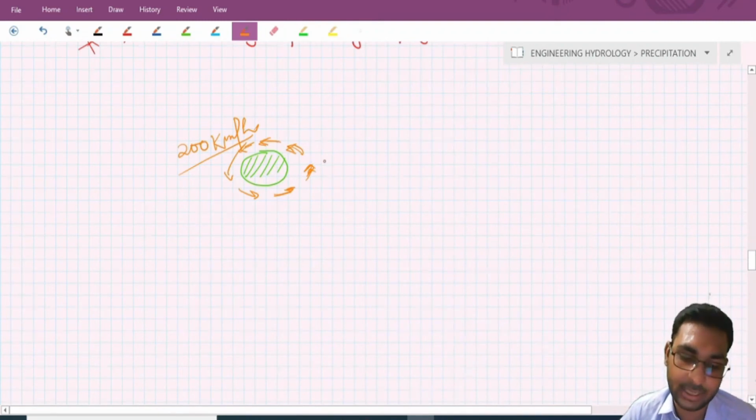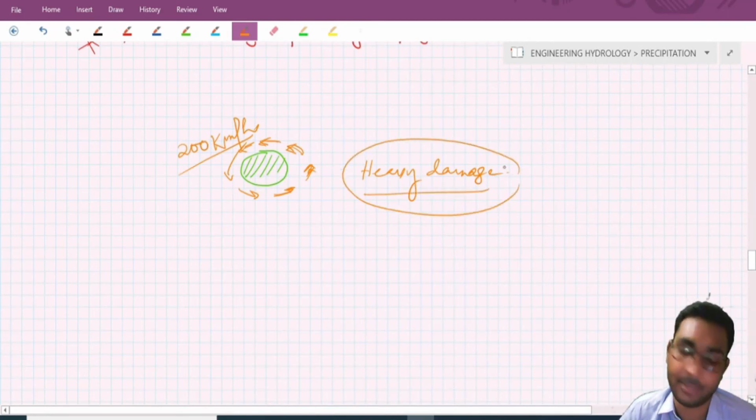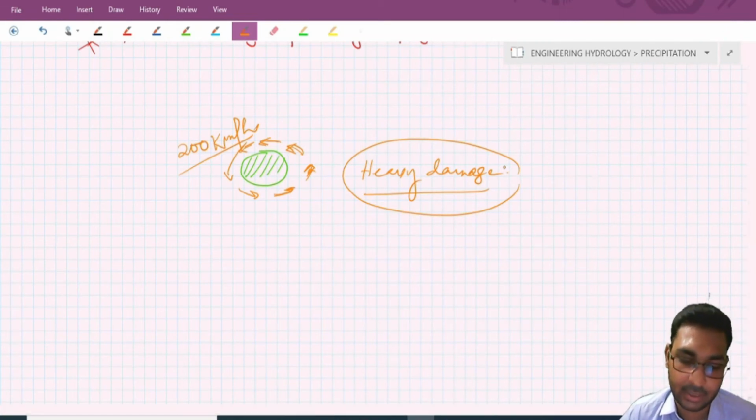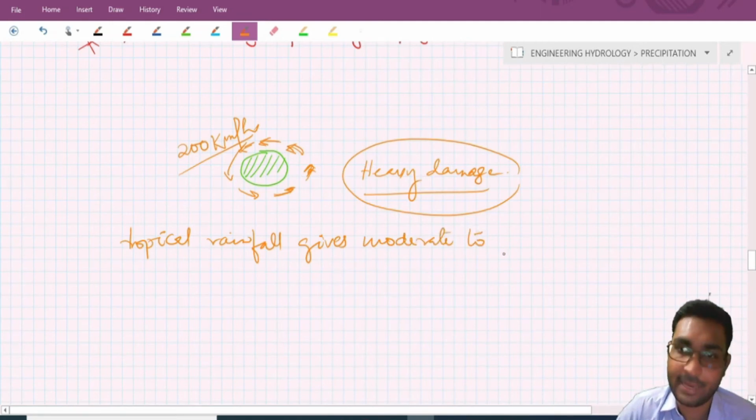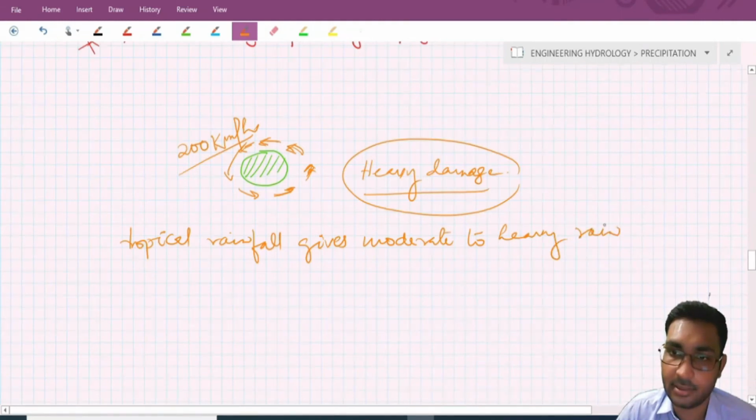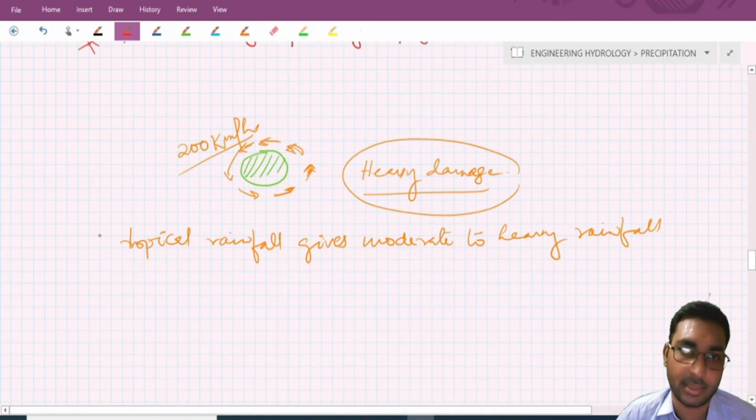This tropical cyclone originates in the open ocean, and when it reaches land, its intensity decreases rapidly, but still it causes heavy damage to life and property on its path. Generally the tropical rainfall gives moderate to heavy rainfall. This is another important point.